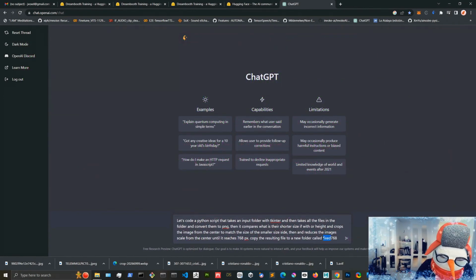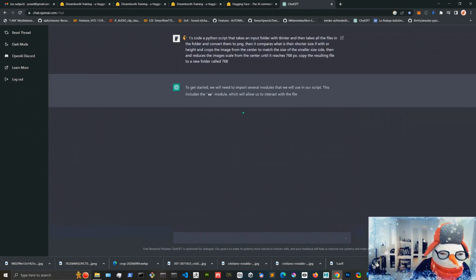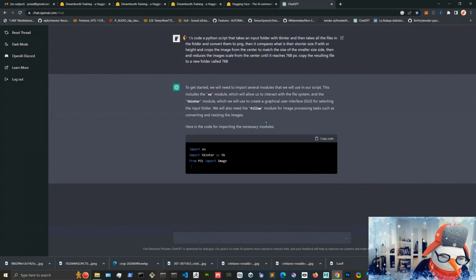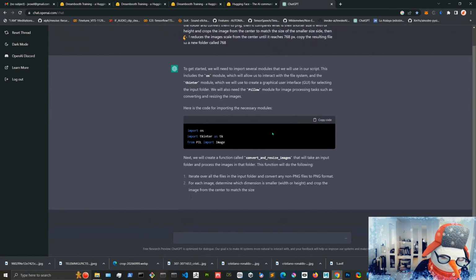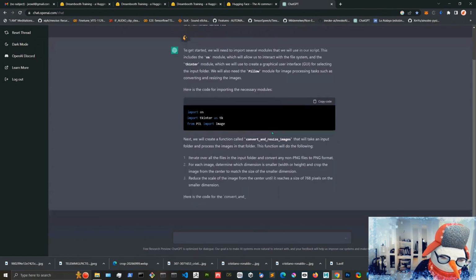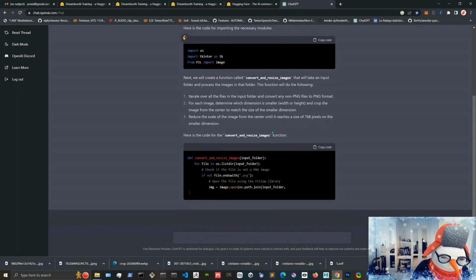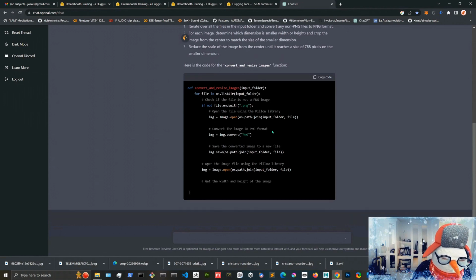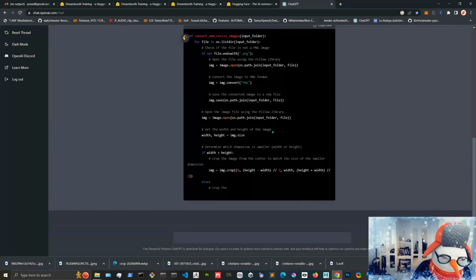So I asked it to grab all the images in the folder, scale them, and then crop them to a square size. Basically it starts spitting out the code. It needs the Pillow library, and Tkinter for making the GUI and letting us select the folder and the images.